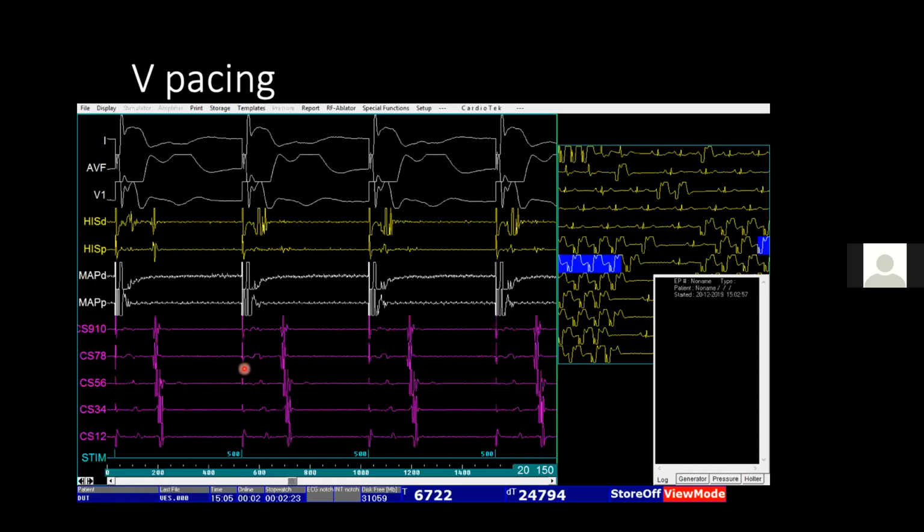So in this particular case, we are doing ventricular pacing at an interval of 500 milliseconds. What we see here is that each ventricular depolarization is followed by an atrial signal. So we will call it VA conduction is present. That is the first interpretation.